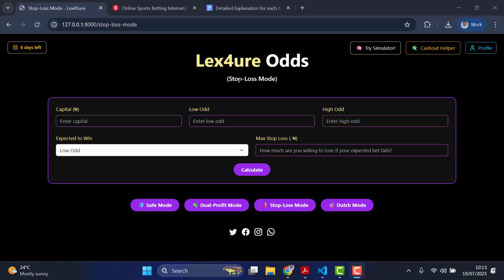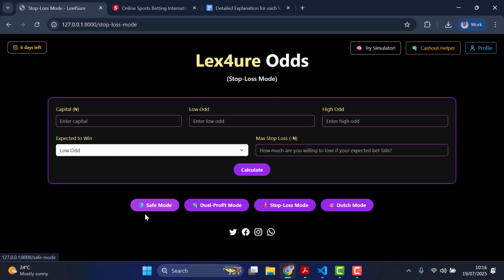So this is another mode called the stop loss mode. Now, the stop loss mode is designed for users who want to bet confidently on one outcome while still protecting themselves from a massive loss if the unexpected happens. So it gives you a smart stake split that maximizes profits on your expected pick while capping your potential loss to a custom stop loss limit. You understand? So let me give you an example of what it means, because this particular stop loss is kind of a way of boosting your chances of more profits.